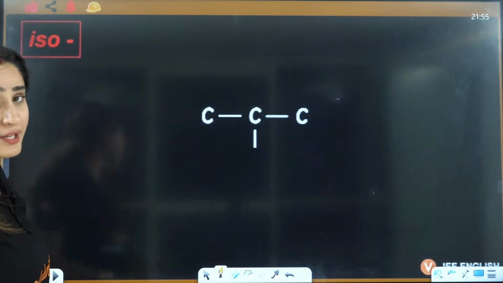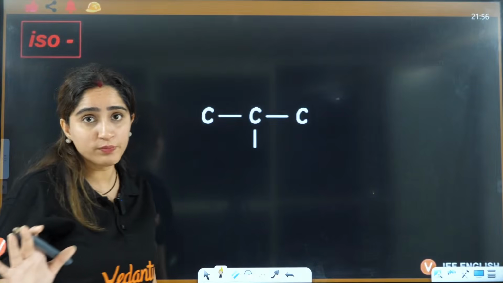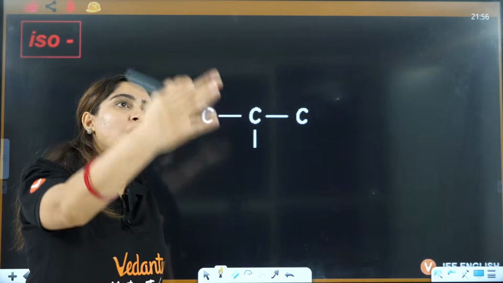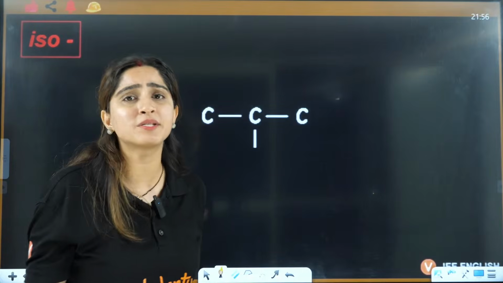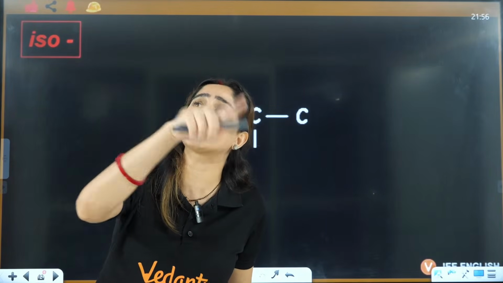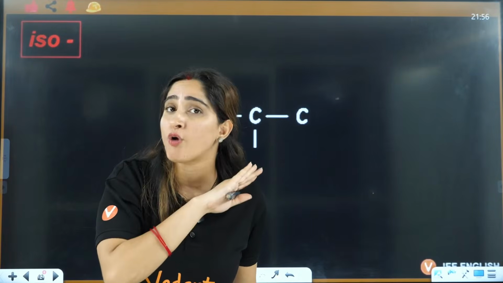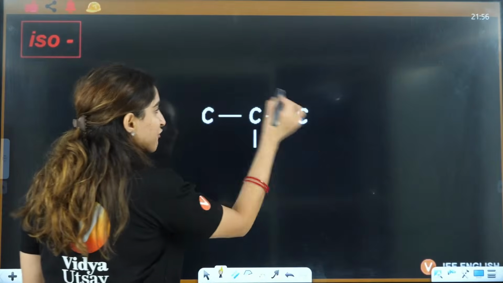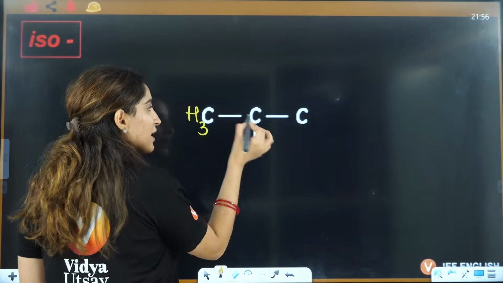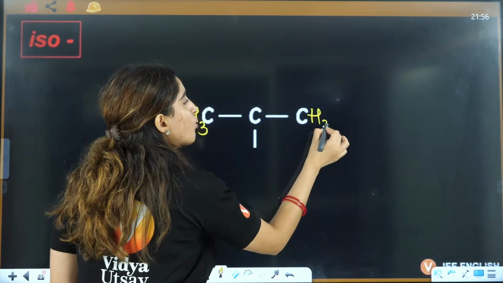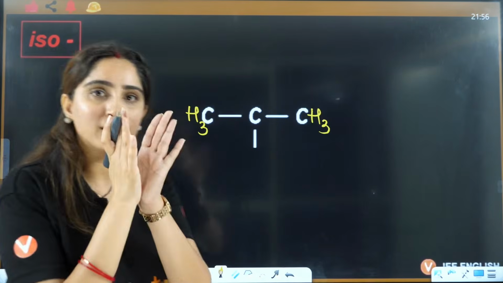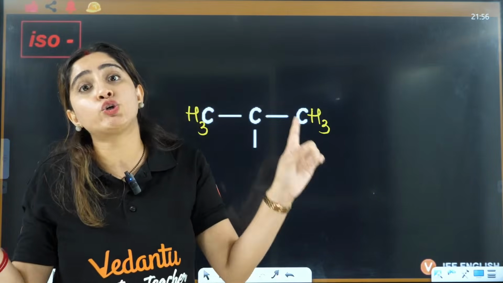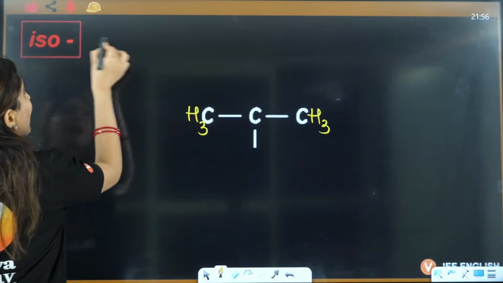Chalo, let's talk about iso now. What is iso? Understand one thing: I am nowhere saying that a functional group is connected to that carbon which is further connected to 2 carbons. I am saying that you have a set where there is 1 carbon which is having 2 more methyls, because iso means same.